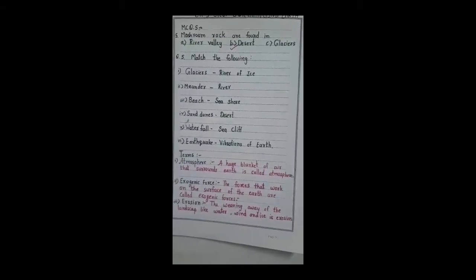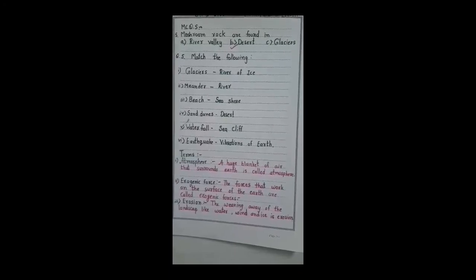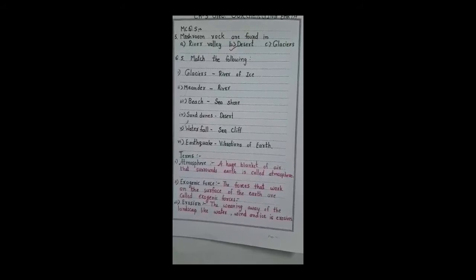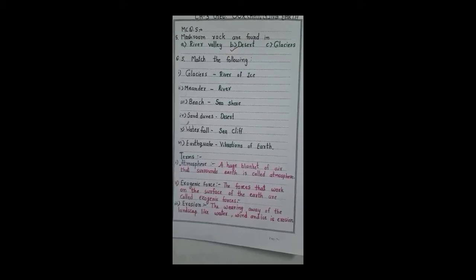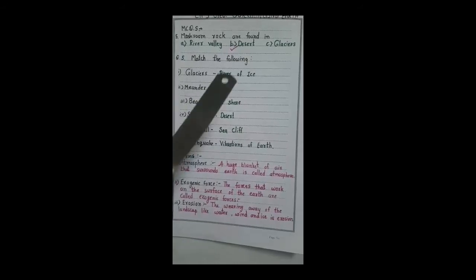We continue with chapter 3 in geography, Ever Changing Earth. We had already completed the explanation portion, the MCQs, and the short and long question answers, and here we conclude the MCQs at the last. Mushroom rocks are found in which area: river, valley, desert or glacier? Mushroom rocks are formed by the wind and are found in the desert.